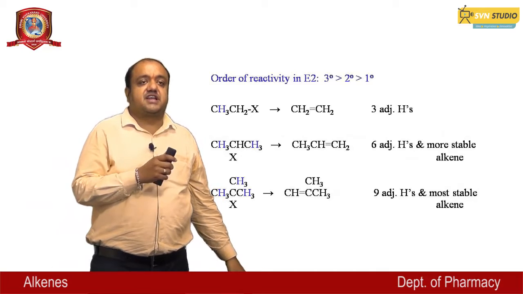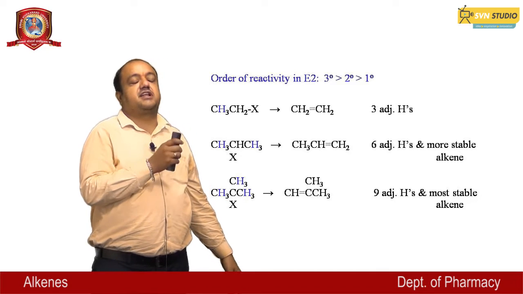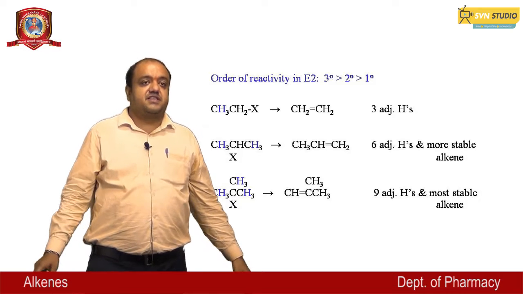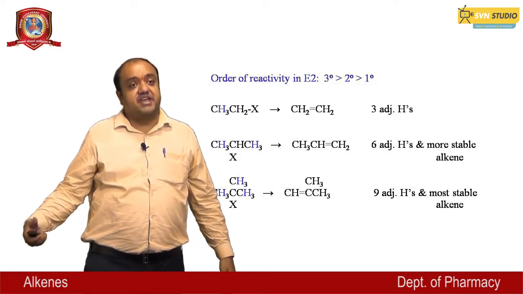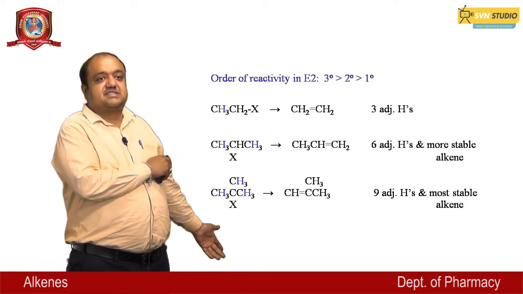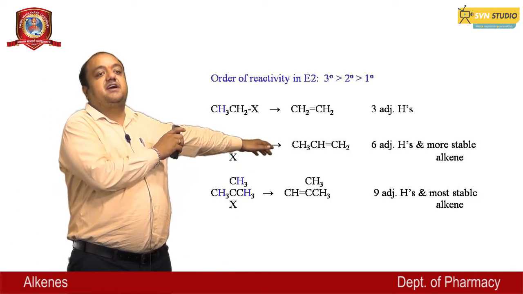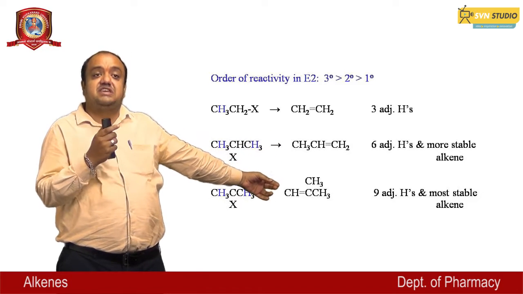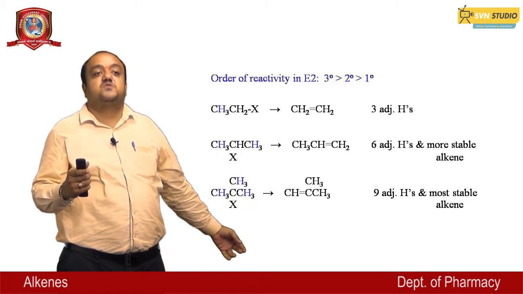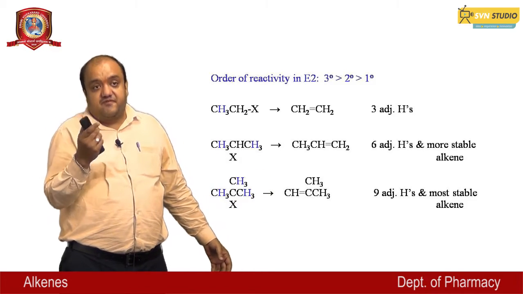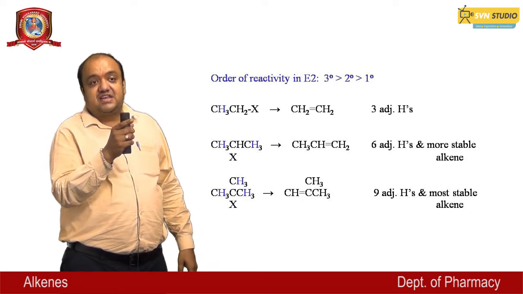The order of reactivity in the E2 reaction is tertiary greater than secondary, and secondary greater than primary carbon atom. And in this reaction, the alkyl halide like ethyl halide gives ethene, CH2=CH2, and propyl halide gives propene, and then the last